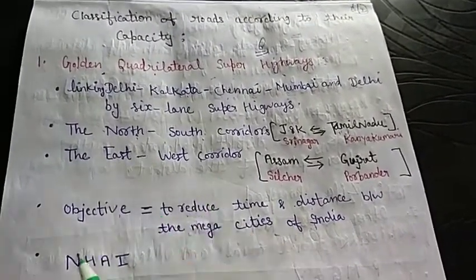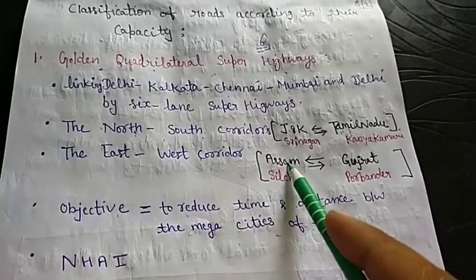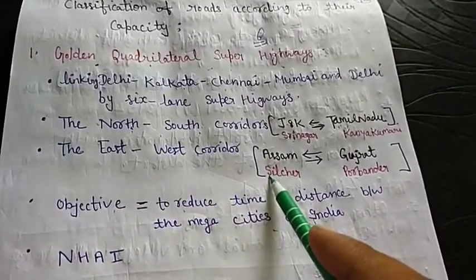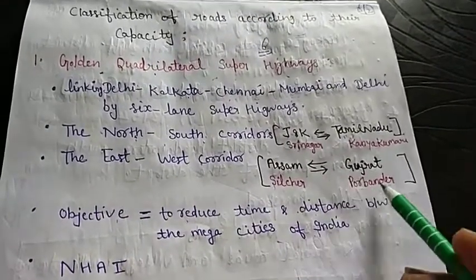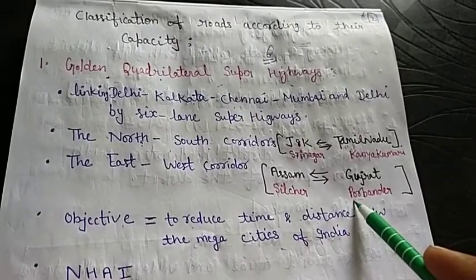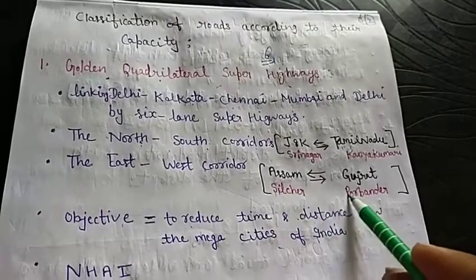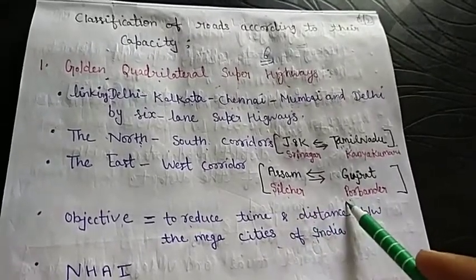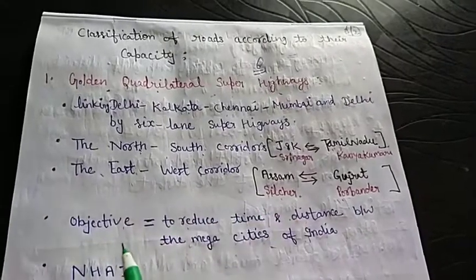Second, the East-West corridor. The eastern terminal is in Assam, the station is Silchar. The western terminal is in Gujarat, the place is Porbandar. The Silchar to Porbandar highway is also known as the East-West corridor.